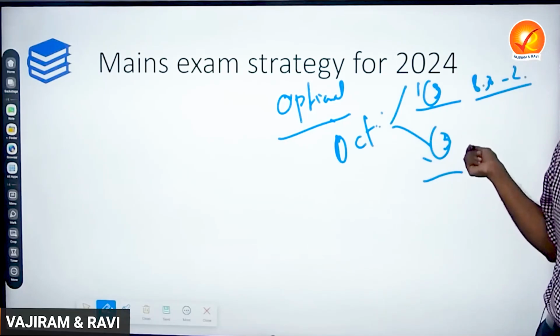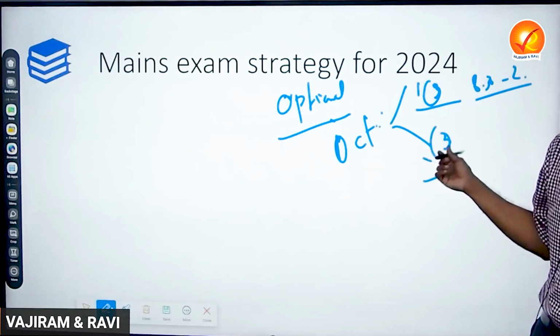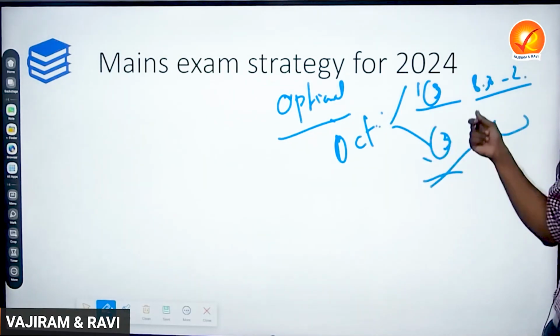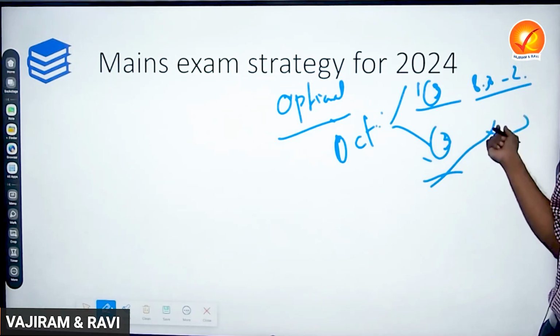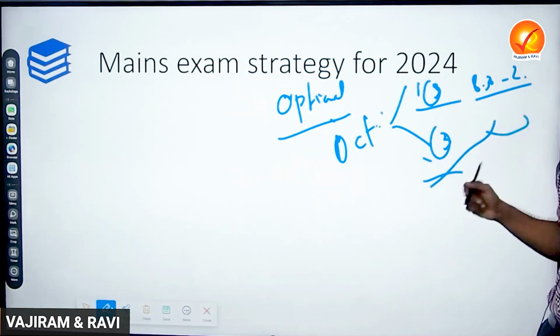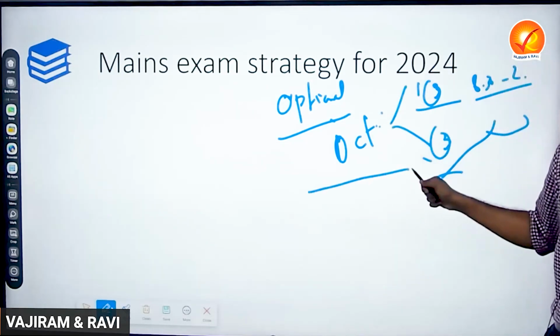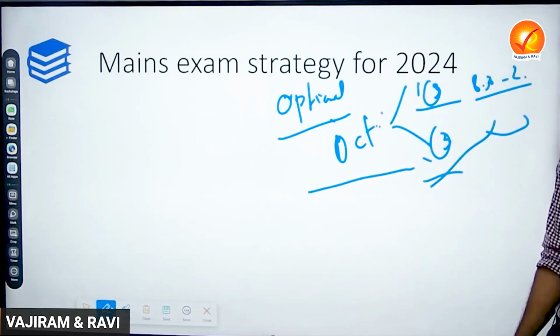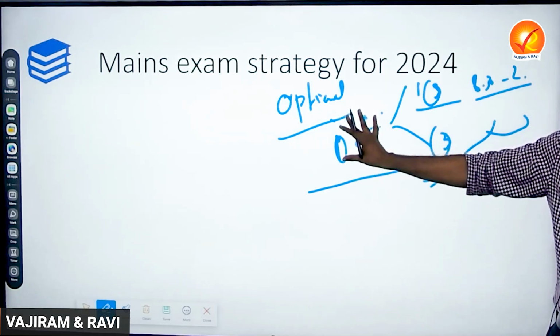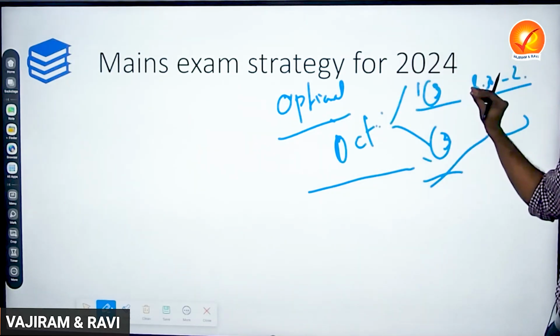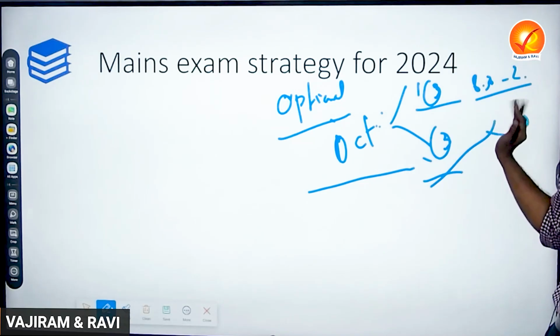But you will be able to take the resources from him. So the classes will be done, and you will be able to have daily answer writing. If you want, he'll give you the questions. Write it, come, get evaluated. Next day we'll go on with it. So in the entire month of October, close to 80 to 85% of the portions will be completed. And you will also revise it and do daily writing. You will be well versed with this.